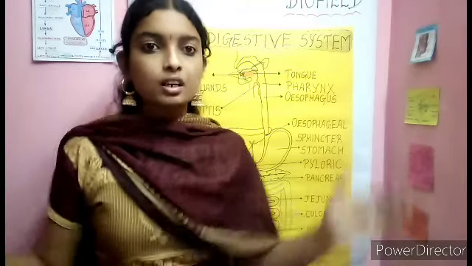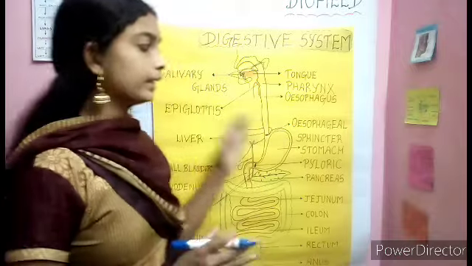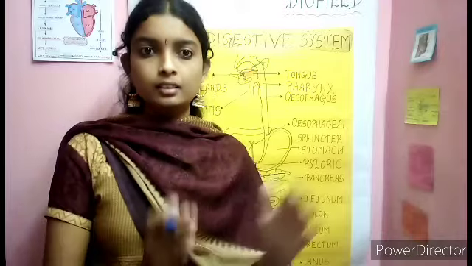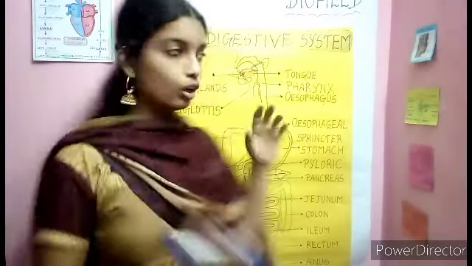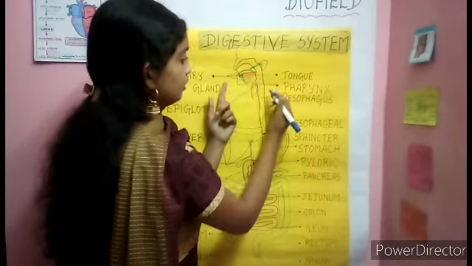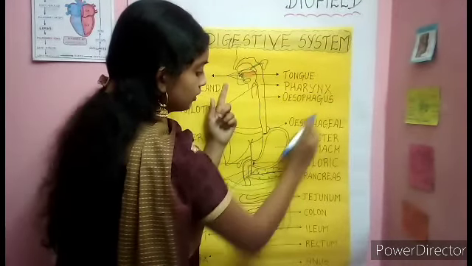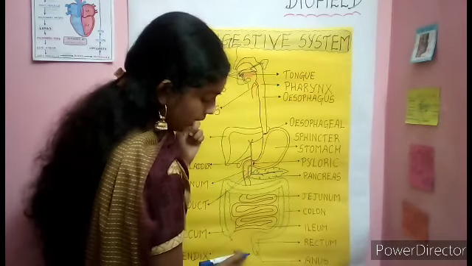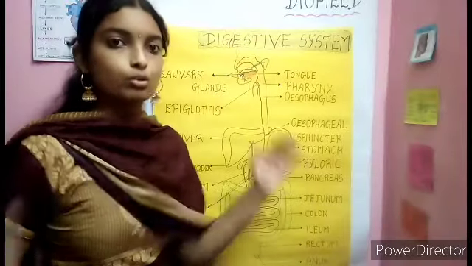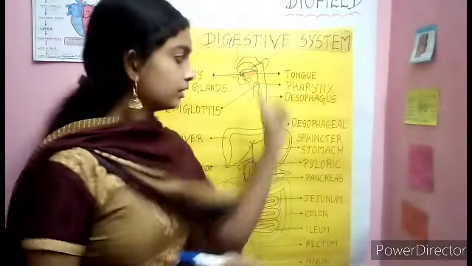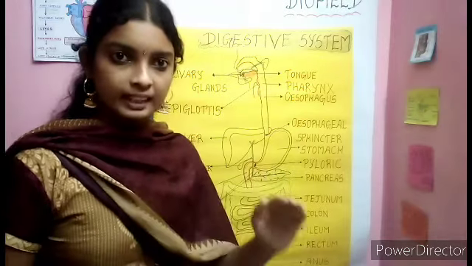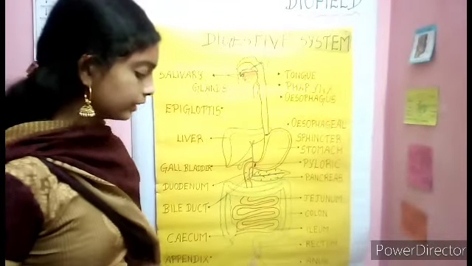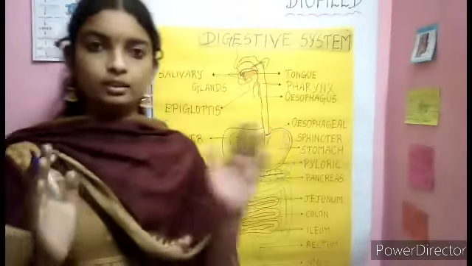So what are the structures present in the digestive system? It consists of the alimentary canal and associated glands. What is the alimentary canal? It is 6 to 9 meters long. It comprises the mouth, buccal cavity, pharynx, esophagus, stomach, small intestine, large intestine, rectum, and anus. These structures form the alimentary canal. Your food travels in this sequence: mouth, buccal cavity, pharynx, esophagus, stomach, small intestine, large intestine, rectum, anus. This is the alimentary canal.